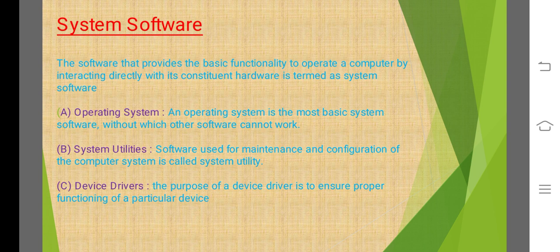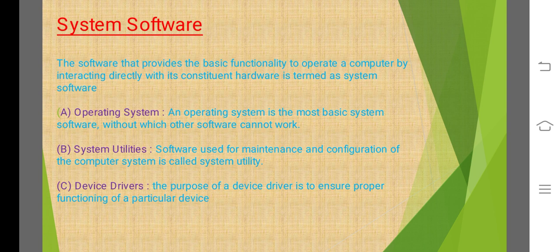Now system utilities. By the name we can understand, utility software is used for the purpose of the system. It helps to use the system and clean the system. Like antivirus is a utility software, disk cleaner is a utility software, disk defragmentation is a utility software. They are used to clean the system and to perform functions through these system utilities.